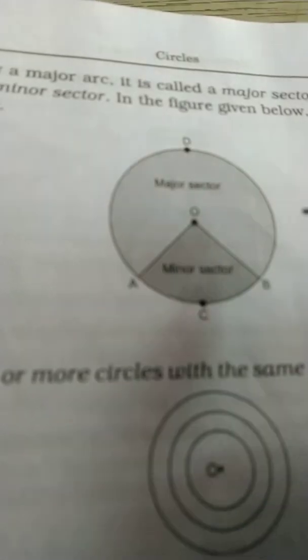Smaller arc makes minor sector and greater arc makes a major sector of the circle. So in the given figure, OACB is a minor sector of circle and also OADB is a major sector of the circle.